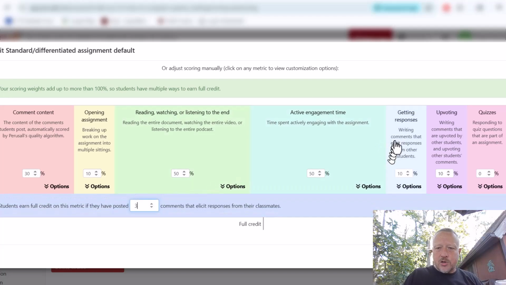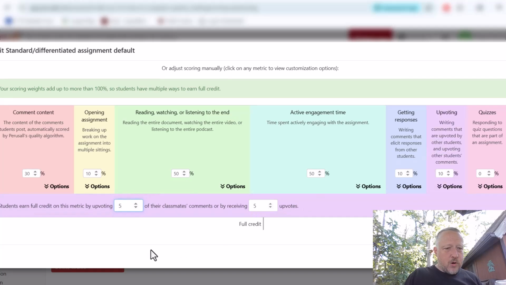Getting responses. These are written comments that elicit responses from others. Again, this is only 10%. So if you don't get 3 responses, you can probably make it up somewhere else. As long as you do the reading and the active engagement time, you should be right around the 100%. Notice there's 150% in this, 160%. In fact, I might adjust that. But anyway, you get a lot of responses to that, so that should be good there.